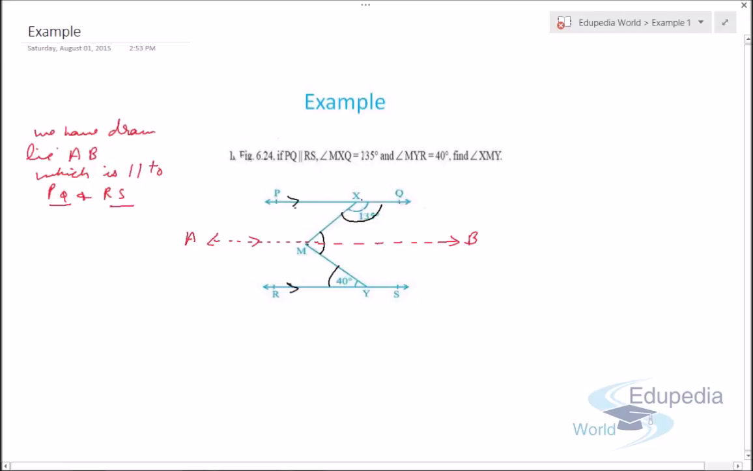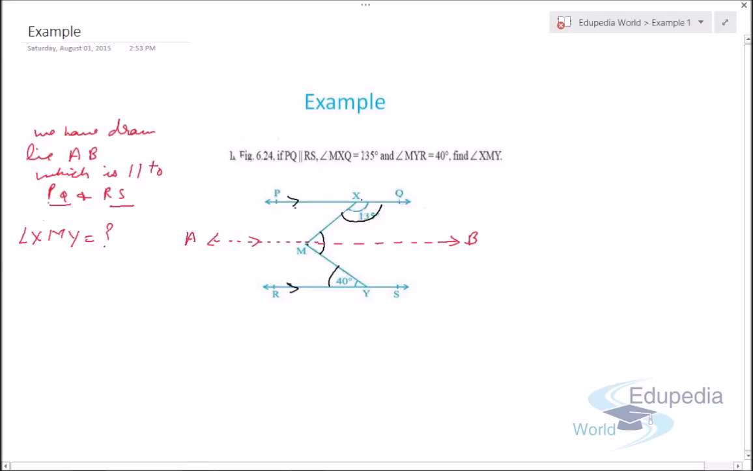Always remember, when we draw an artificial line, or a line drawn from our end, or manually drawn something like this, we always represent this line in a dotted structure. So never make it a solid line. Now we have line AB parallel to PQ. Now we need to find angle XMY.